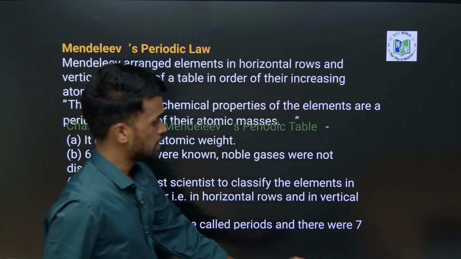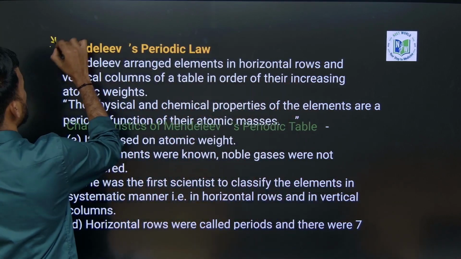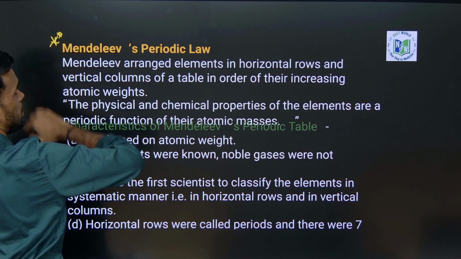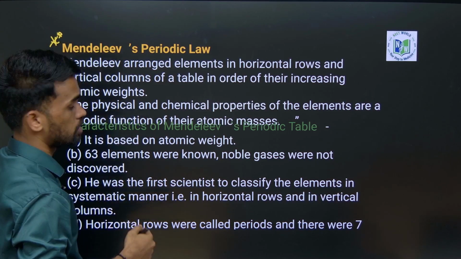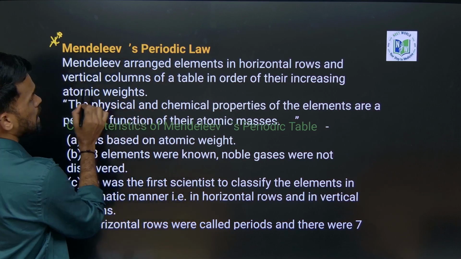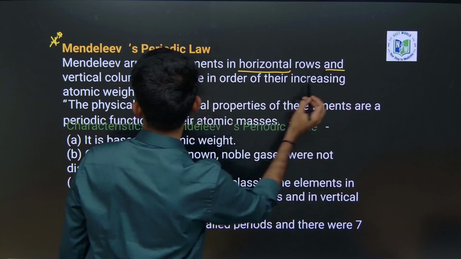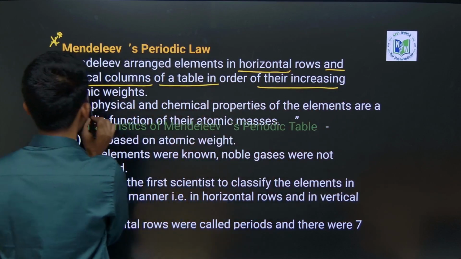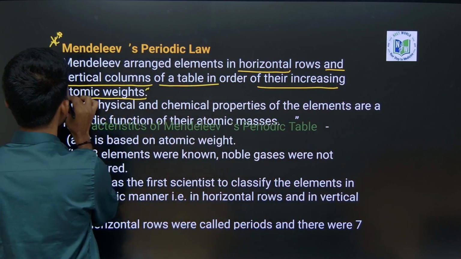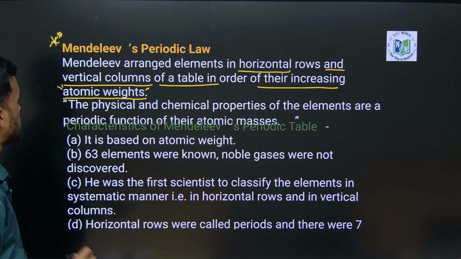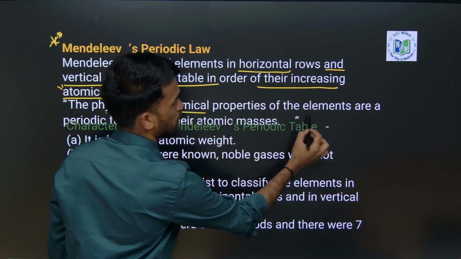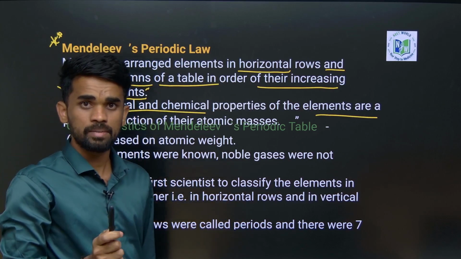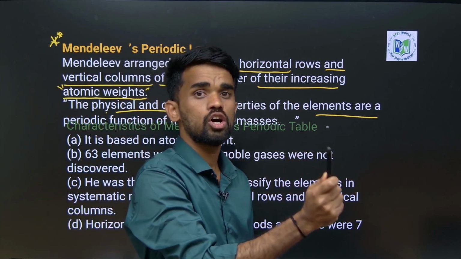So then next we have Mendeleev's periodic law. So what is Mendeleev's periodic law? This will be a little bit more important than the previous two we discussed. Mendeleev arranged the elements in horizontal rows and vertical columns of a table in order of their increasing atomic weight. He said that the physical and chemical properties of elements are periodic functions of their atomic masses. So he arranged the elements based on their increasing atomic weights.